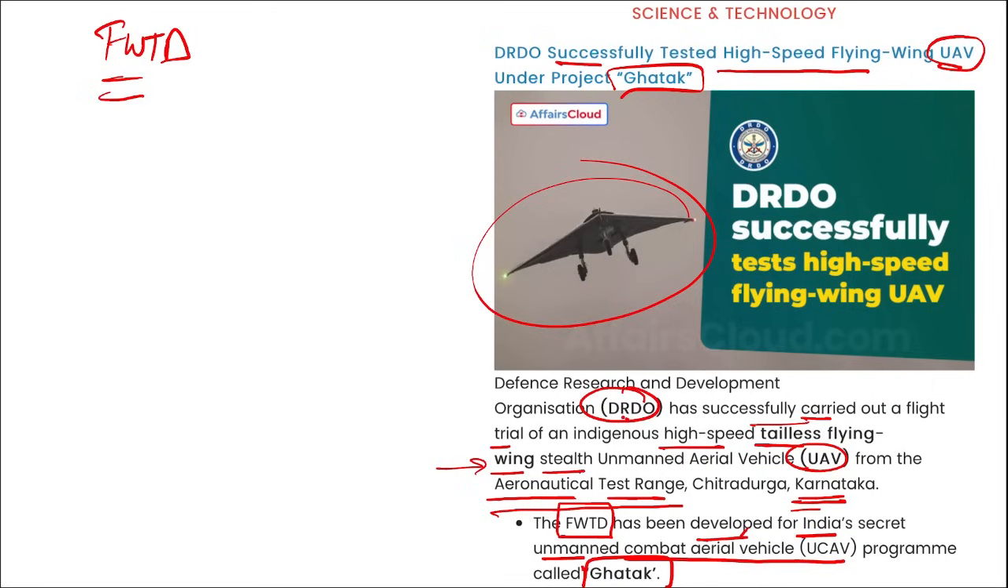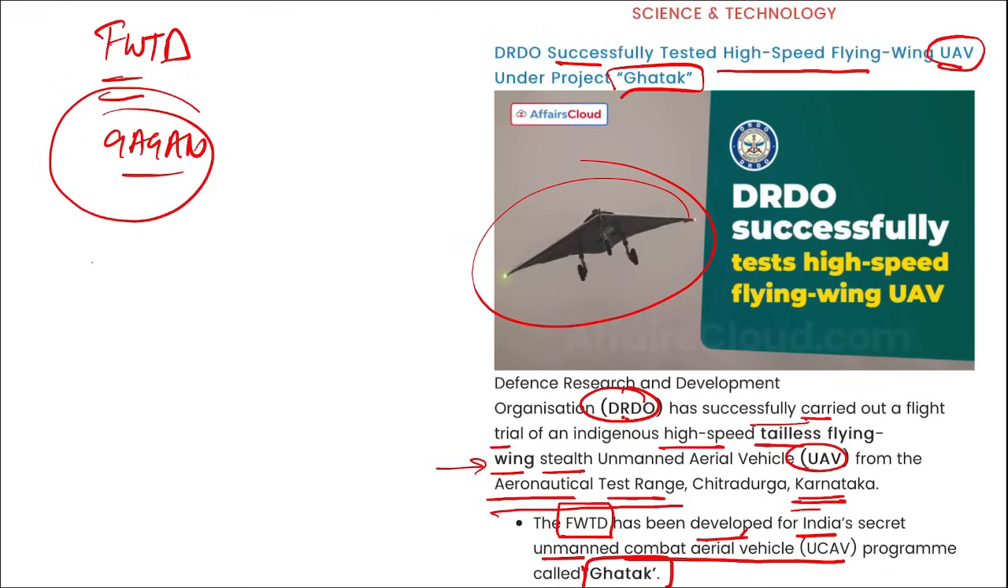It was tested from Karnataka, and this is a carbon fiber material. It is very less in weight but very strong, right? This FWTD is also equipped with Gagan. What is Gagan? Gagan is your GPS Aided Geo Augmented Navigation system. This is a kind of a GPS system only, right? So remember this FWTD, Flying Wing Technology Demonstrator.